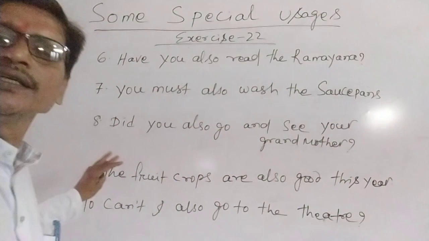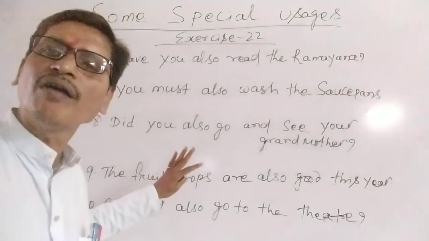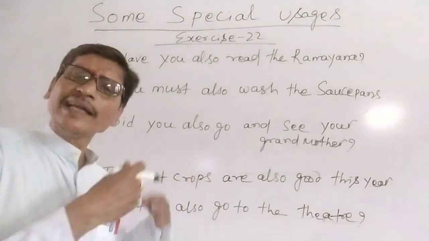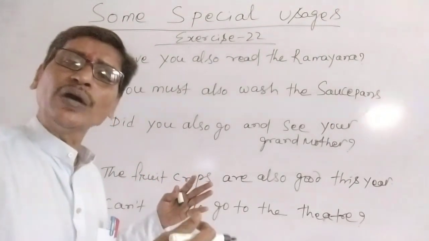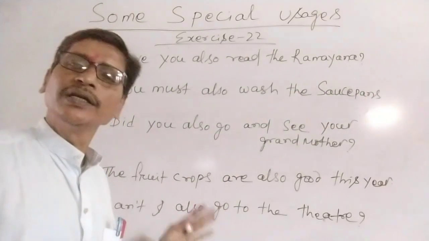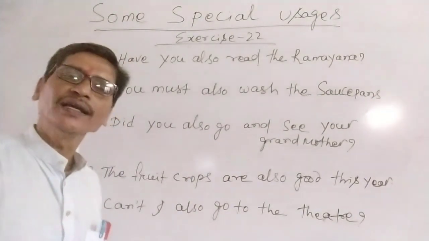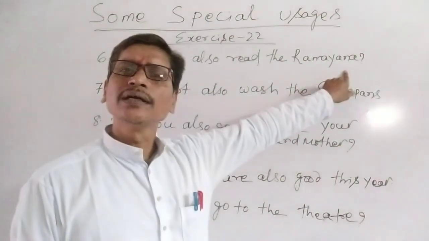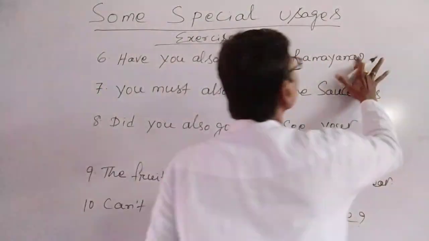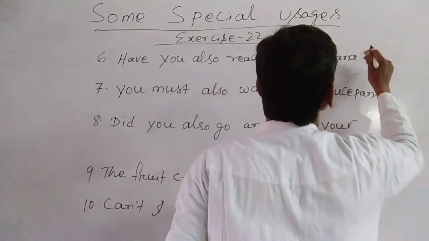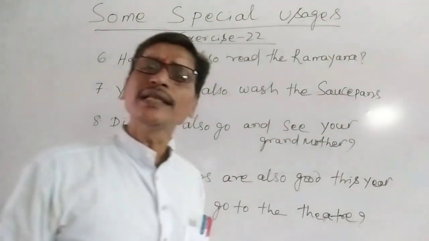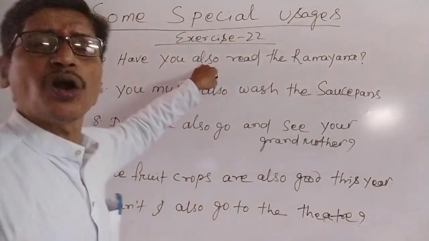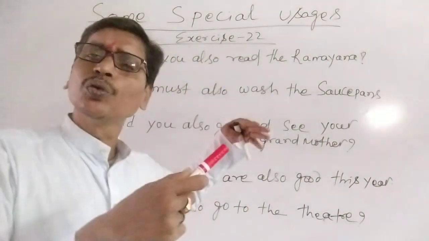Here you see some other sentences of exercise 22, where we will rewrite using too or as well instead of using also. Let's understand. Have you also read the Ramayana? Here is the question mark. What will we write over here? We will not write also. We will use too or as well.